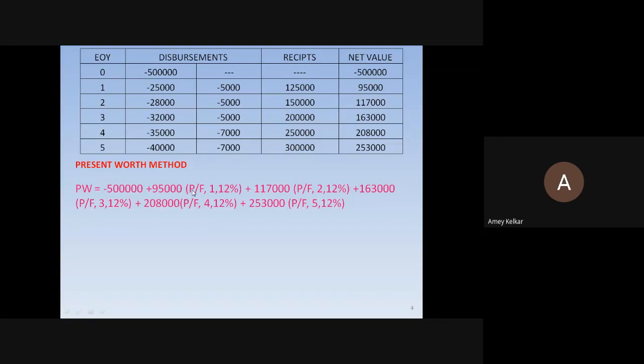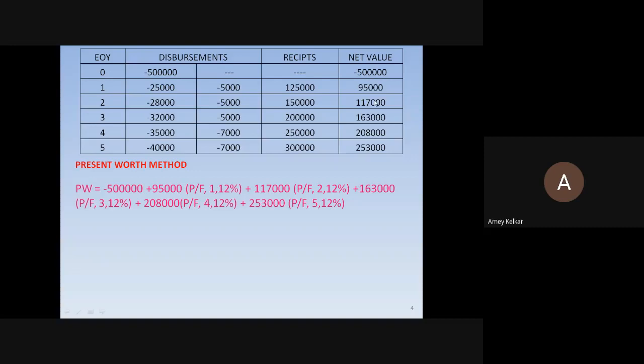So we want to find its present worth. That 95,000 will be received at the end of the first year, which is a future worth. So there n is only 1 and we have been given i as 12. You find the P by F factor by referring to the table for n equal to 1 and i equal to 12, and multiply that by 95,000.